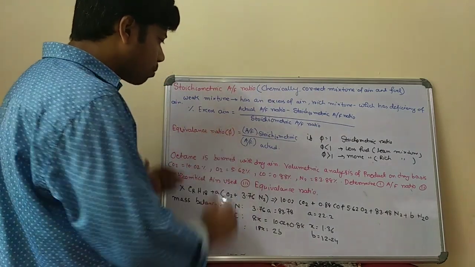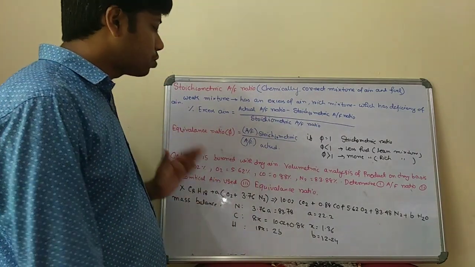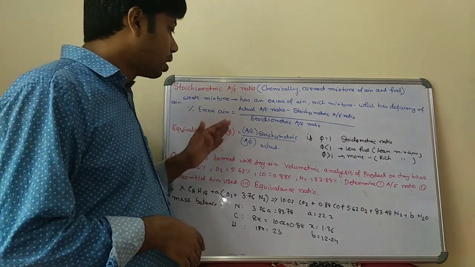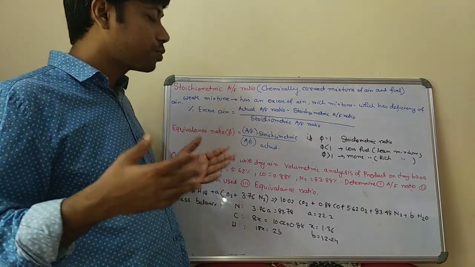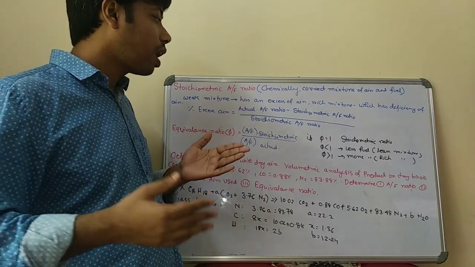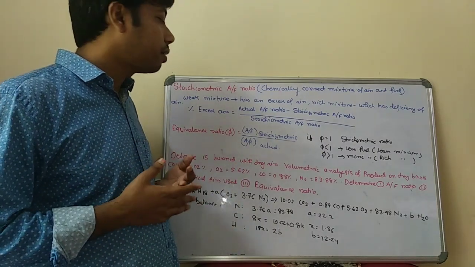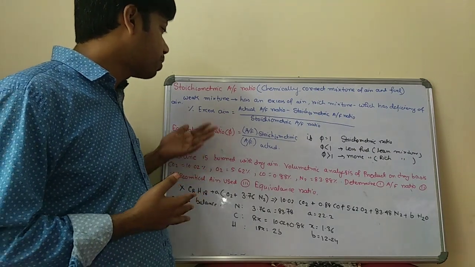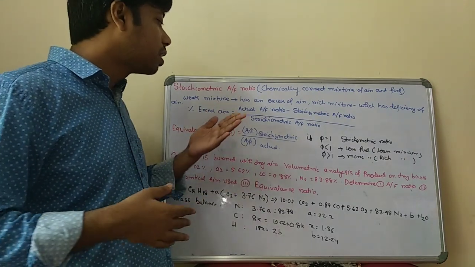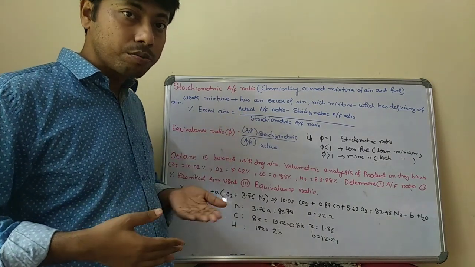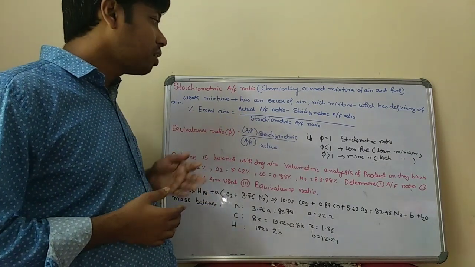Okay. Now the next topic is the equivalence ratio. Equivalence ratio is generally denoted by the term phi. Now phi is the ratio of the stoichiometric air-fuel ratio divided by the actual air-fuel ratio, or in other form, the equivalence ratio is the ratio of the actual fuel-air ratio divided by the stoichiometric fuel-air ratio. Okay, and this is the equivalence ratio.